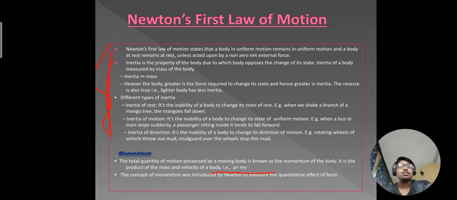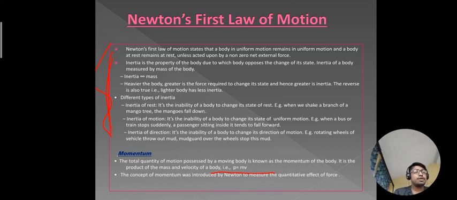Okay, now I think another example will be much better for you. Suppose a cricketer catches a ball. If the ball is coming at a slower speed, then he will catch it easily, and it will not hurt his hands. But if the ball is coming at a greater speed towards him, then what will he have to do? If he tries to stop the ball, it will hurt his hand. So the cricketer pulls his hands backwards to stop the ball.